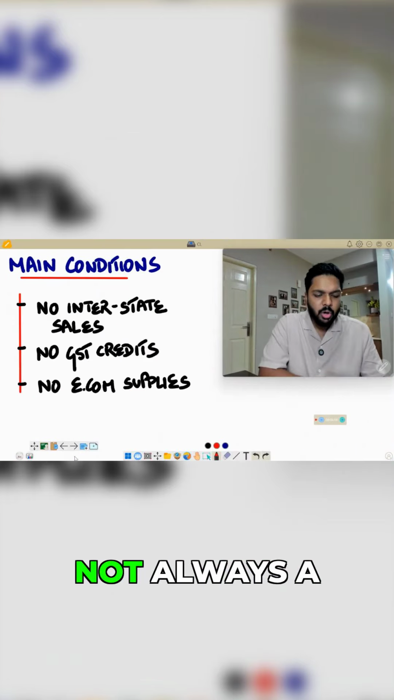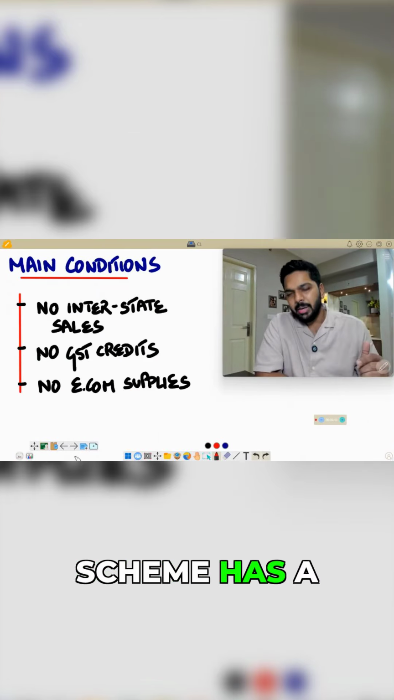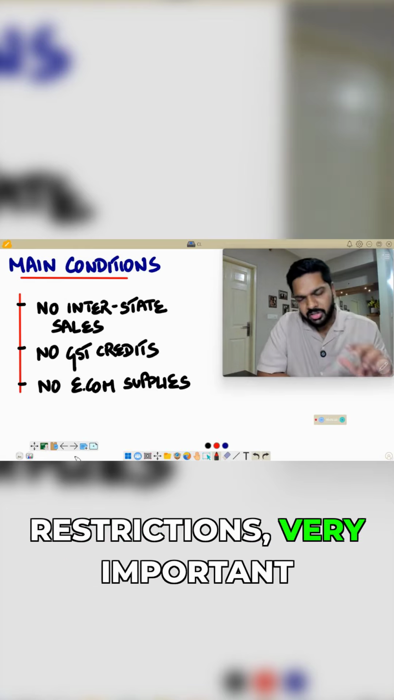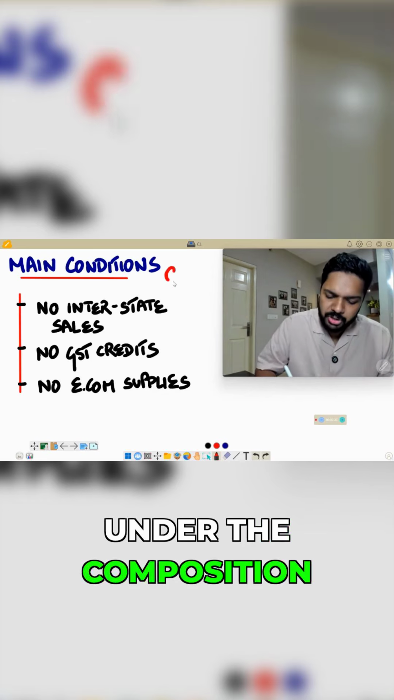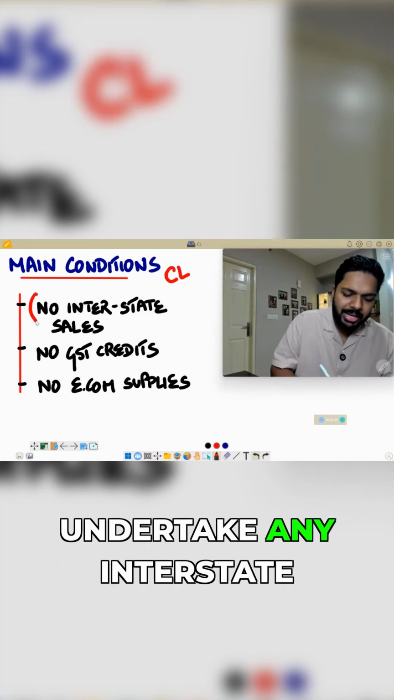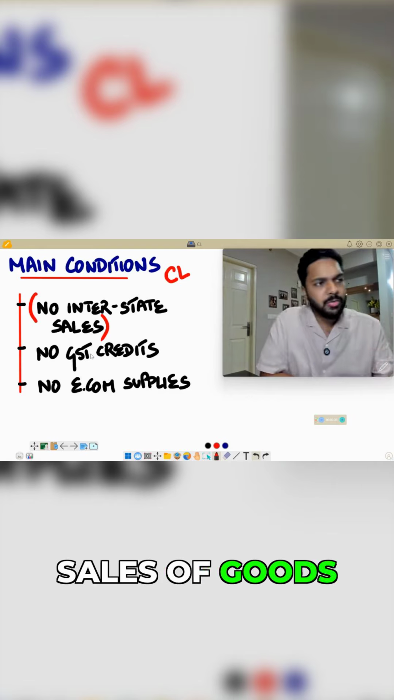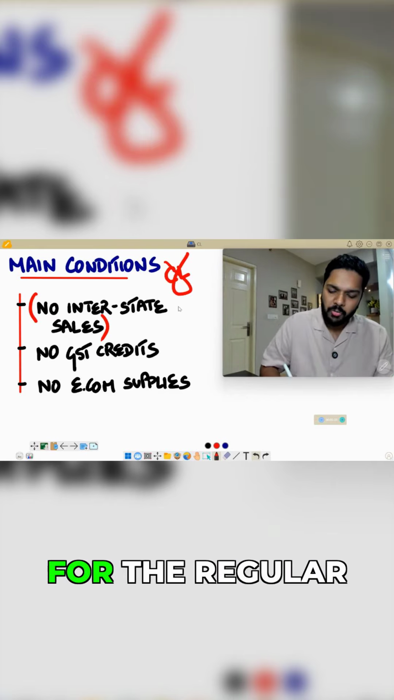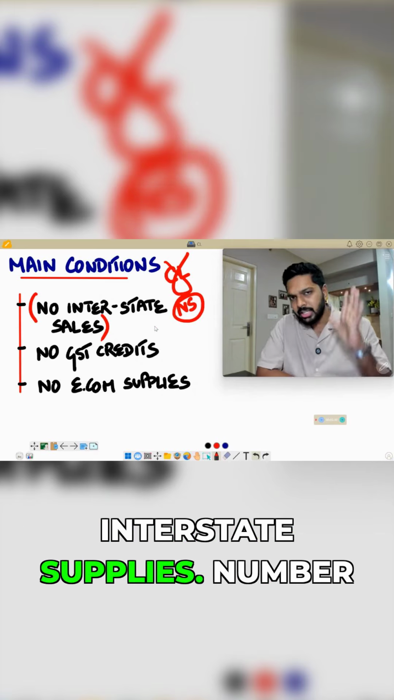Well, things are not always a bed of roses, and therefore this scheme has a lot of conditions attached to it. Quite a few restrictions, very important restrictions. Number one, once you are under the composition levy, you cannot undertake any interstate sales. The moment you have interstate sales of goods or services or both, then you need to come out of the composition scheme and go for the regular or the normal scheme. So you cannot undertake any interstate supplies, number one.